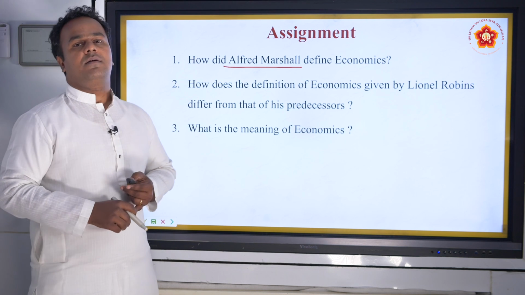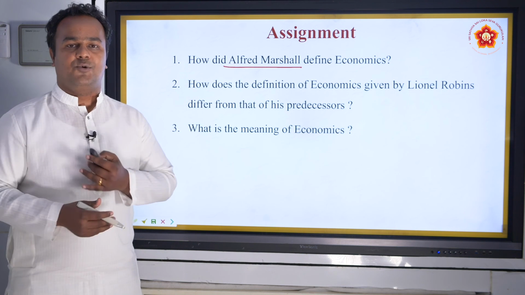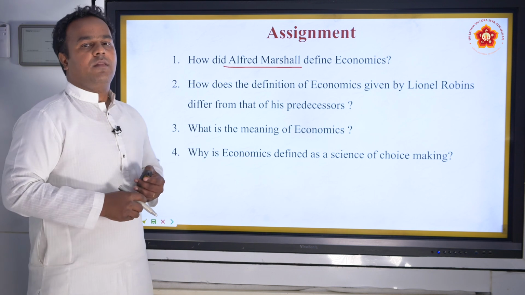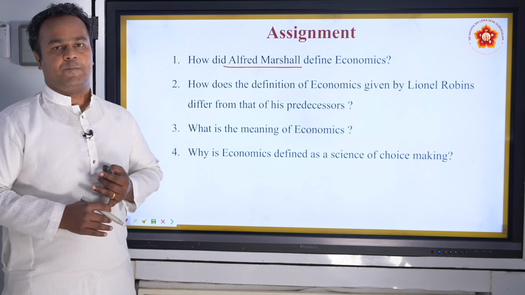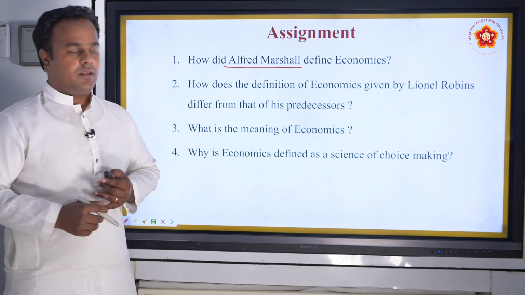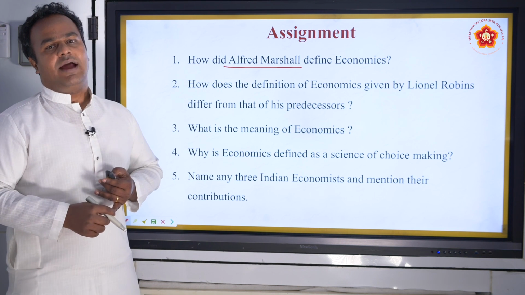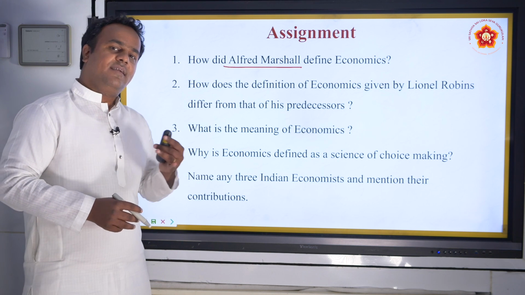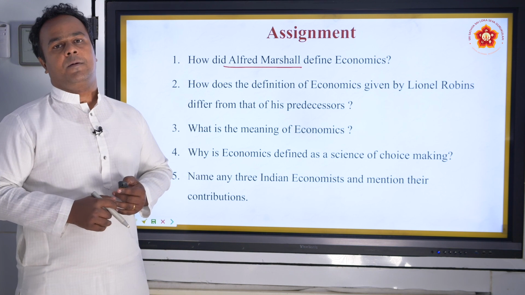And the third question is, what is the meaning of economics? If you have to write in an exam or somebody asks you, how would you simply define economics? And why is economics defined as a science of choice making? This actually comes in the scarcity definition. And name at least three Indian economists and briefly mention their contributions. It could be Chanakya or Mahalanobis or even today's living economists.